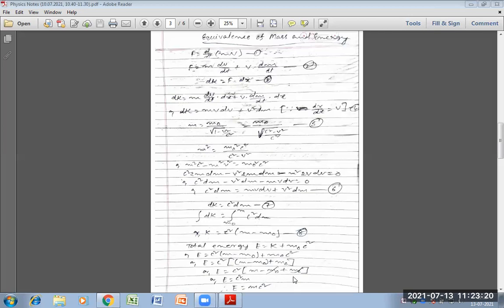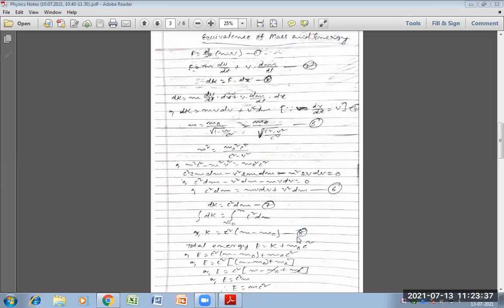The rest part is m, then E is equal to c square m. E is equal to mc square. This is the main theme of this chapter.